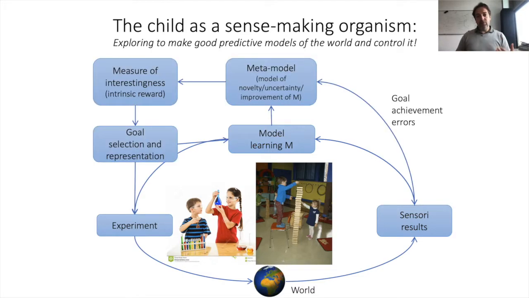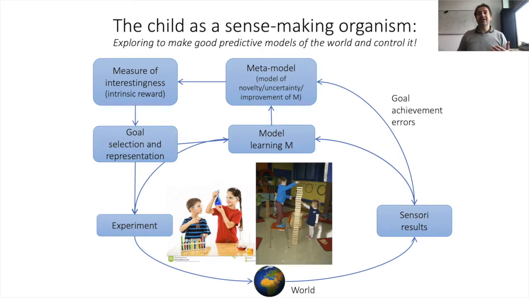And so it means that on top of a standard learning architecture for discovering regularities about the world and building world models, there needs to be an adaptive meta-architecture that enables them to decide what goals to set at a given point in time, and thus what experiments to make and in which order to make those experiments and select those goals. And so it means that they will need to use several forms of self-supervision.